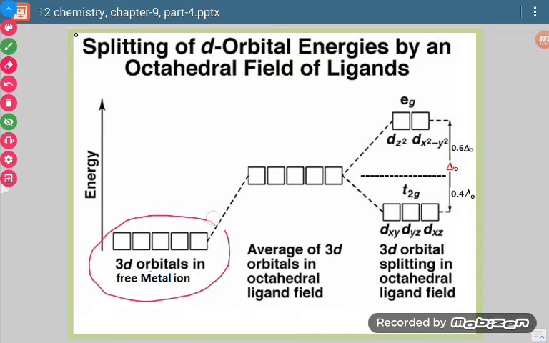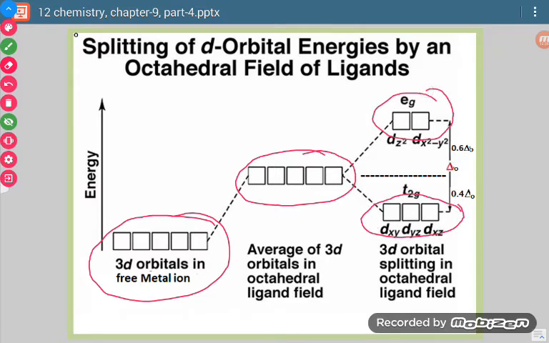This can be understood again in this way. This is the set of d orbitals in the free metal. When this is present in an octahedral complex, the 3d orbitals will have a bit higher energy, and when ligands come, it will split into two sets, T2g and Eg. By ratio, 2:3 is the ratio: 2 times less than the average energy for T2g, and 3 times more than the average energy for Eg.